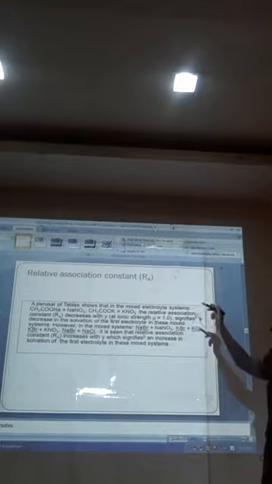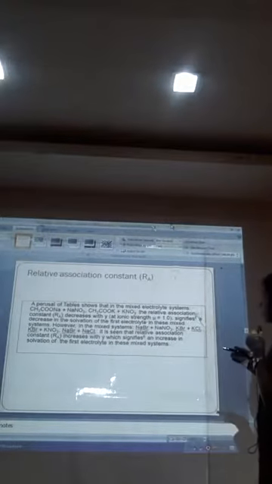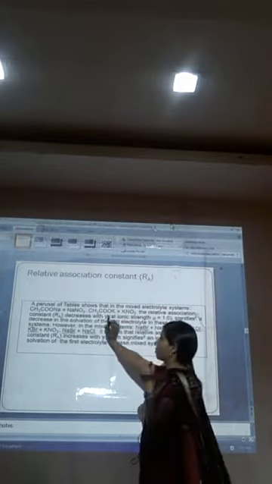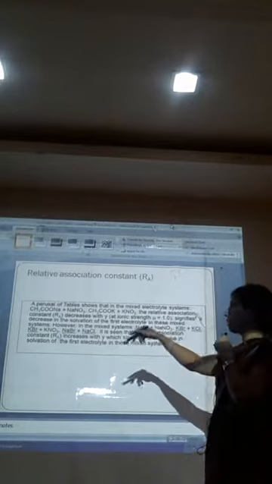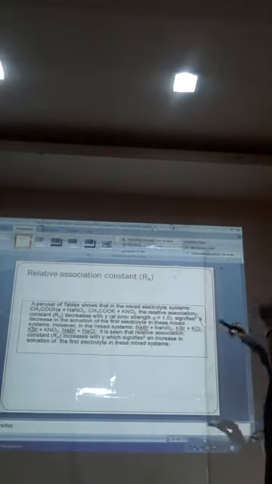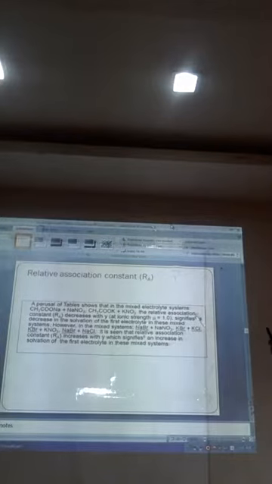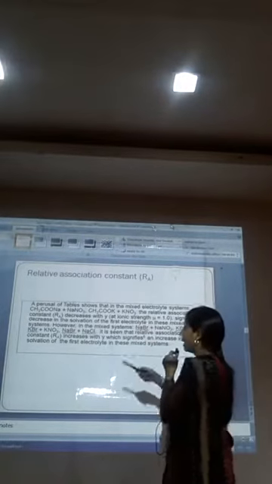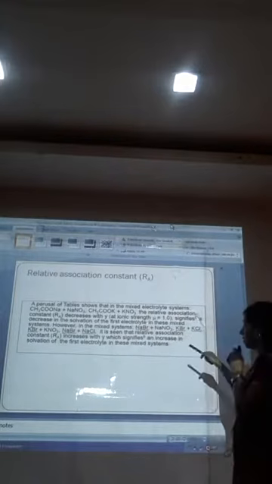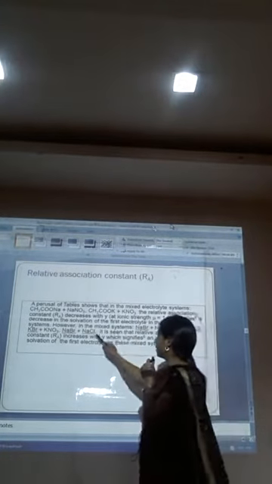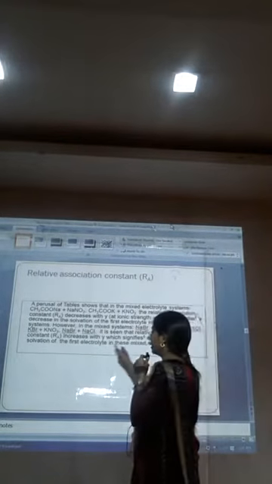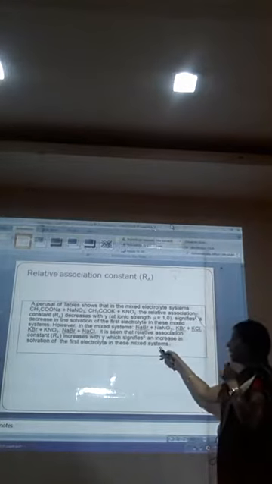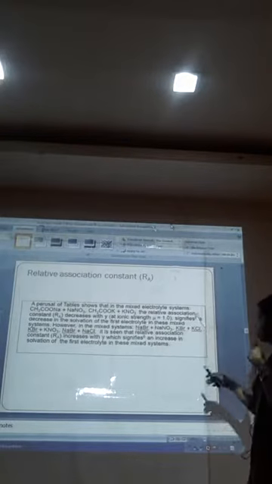Again, the next property is relative association constant. The Parasolov table shows this relative association constant specifically changes the different behavior in case of acetate salt. Here for sodium acetate, sodium nitrate, potassium acetate and potassium nitrate, the relative constant decreases and in the rest it increases. So in this case it has increased. It is seen that the relative association constant increases with concentration. So it increases in the solvation of first electrolyte. As the relative association increases, the solvation of the first electrolyte is changed.